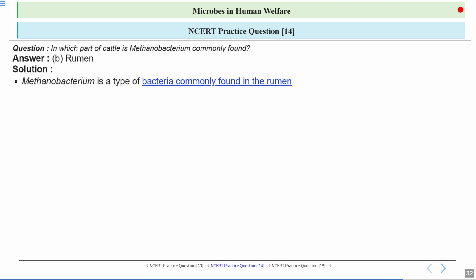So Methanobacterium is a type of bacteria. It is a type of anaerobic bacteria commonly found in the rumen of the cattle. Rumen is a part of the stomach in the cattle, and these are anaerobic bacteria. They do not require oxygen, so they carry out fermentation, and in the process they produce methane, which is a major component of biogas.